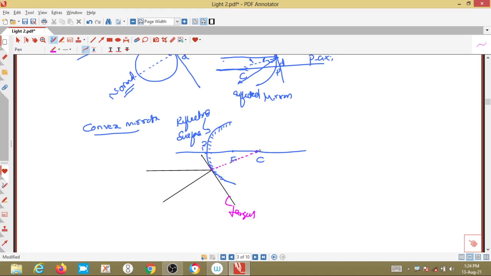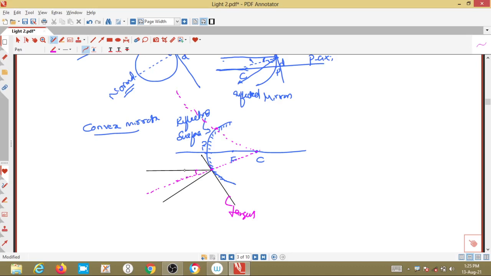Now you just extend this normal like this. Clear? Whenever you want to draw a normal line at a point, just extend a line from this point to the center and extend further. That is the normal to that particular point. Keep it in mind.